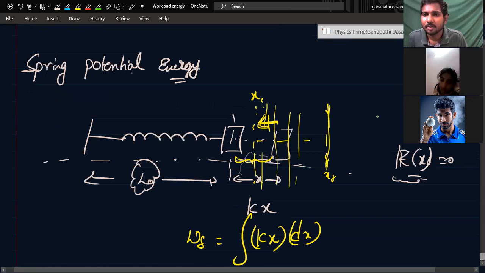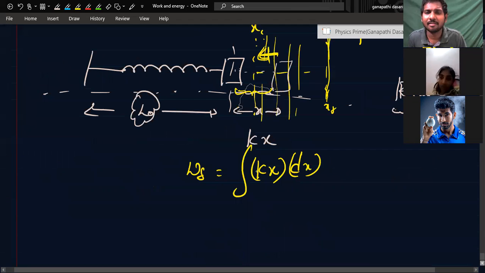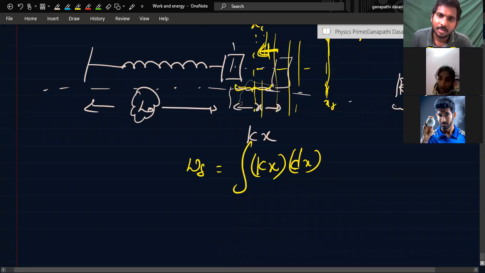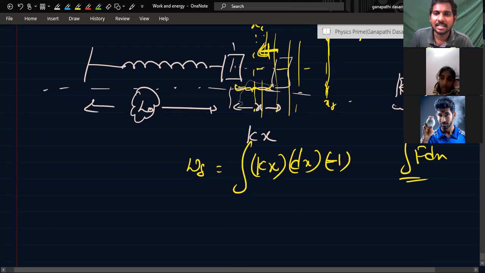If the spring is at its natural length and the particle is displaced from here to here, I took a small displacement dx at a distance x. So the force will be kx and the displacement is dx. Kx dx is the work done. The angle between them is 180 degrees, so cos 180 is minus 1. Force is like this, displacement is like this.